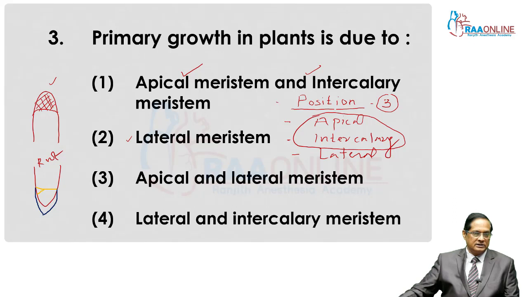This is the quiescent center. Next to the root cap, the quiescent center is present.